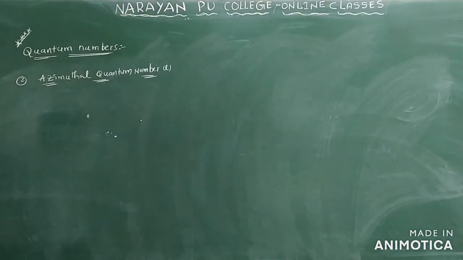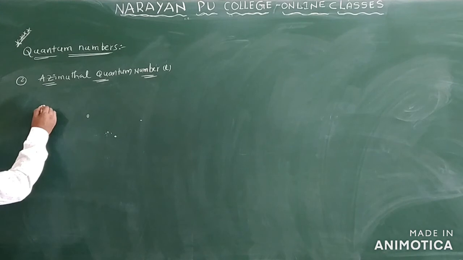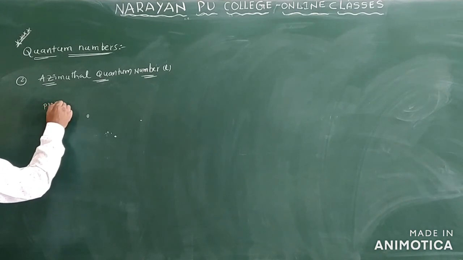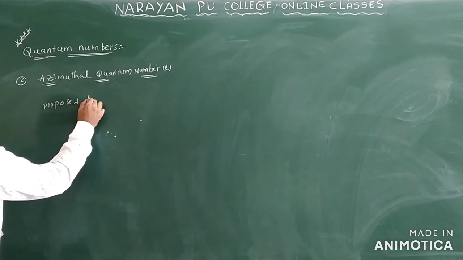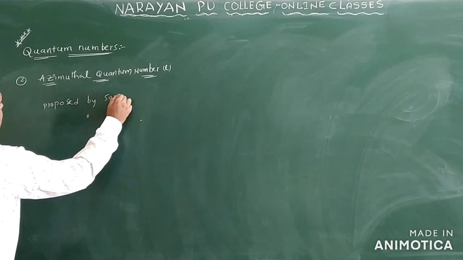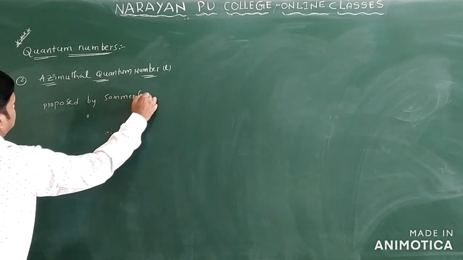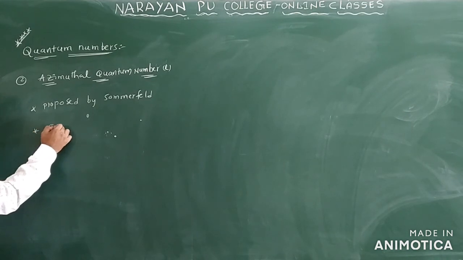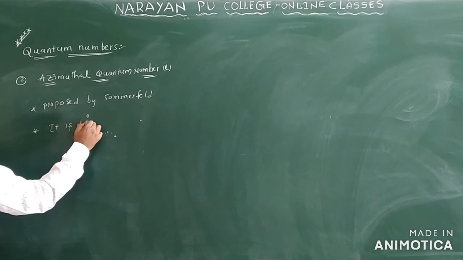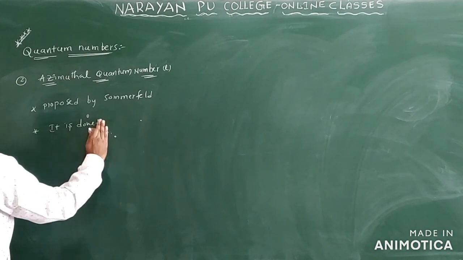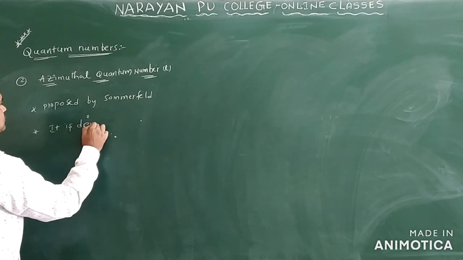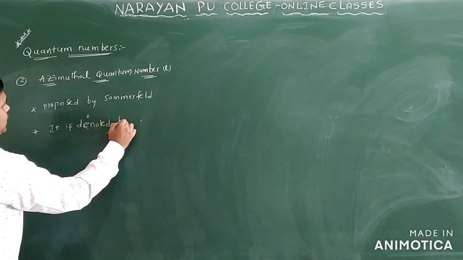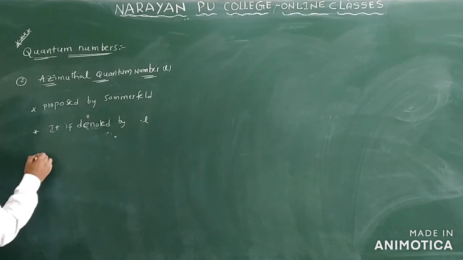So the next one we have is the azimuthal quantum number. The azimuthal quantum number was proposed by Sommerfeld, and it is denoted by L only.